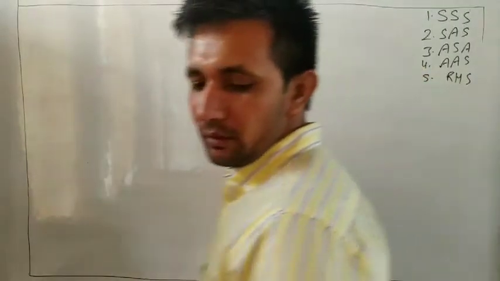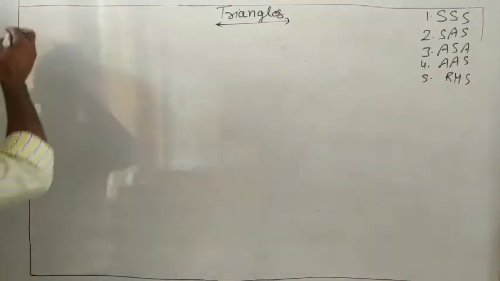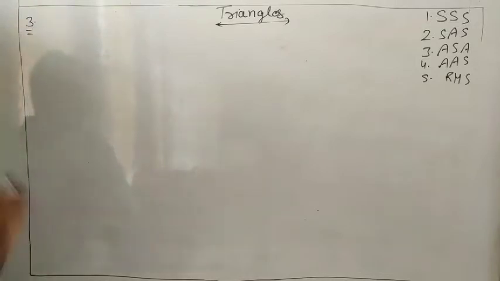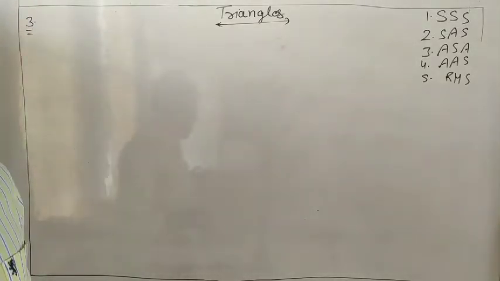So question number 3. Two sides AB and BC and median AM.